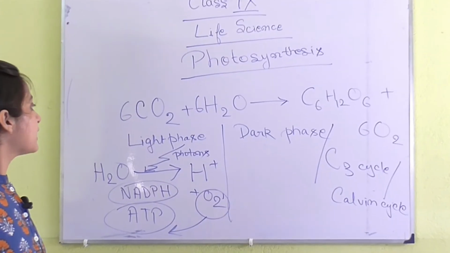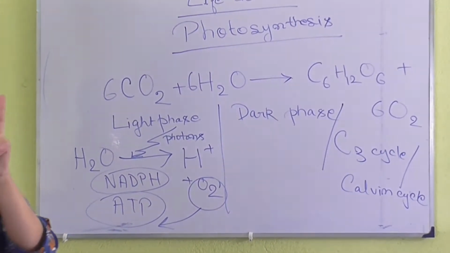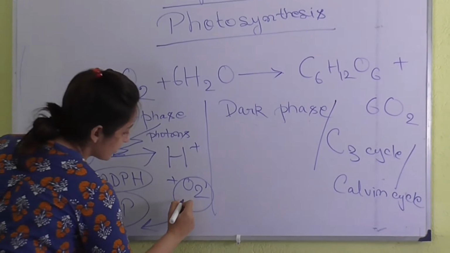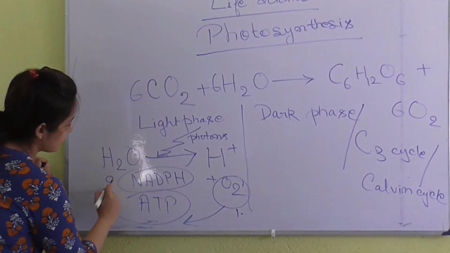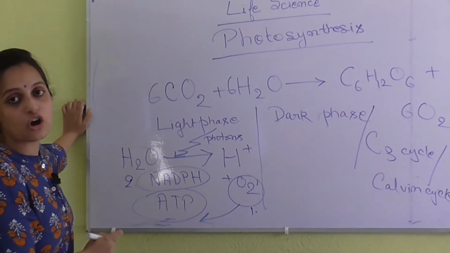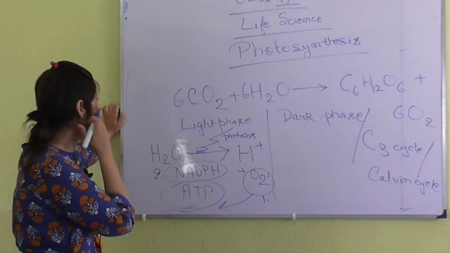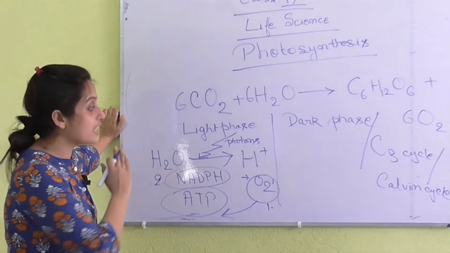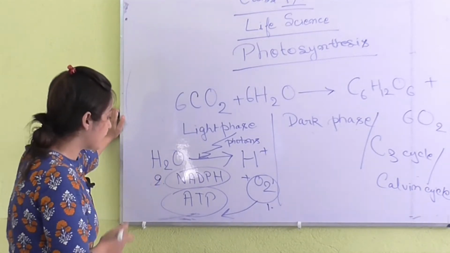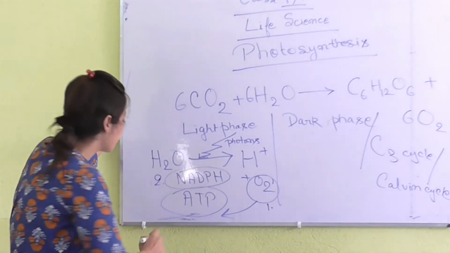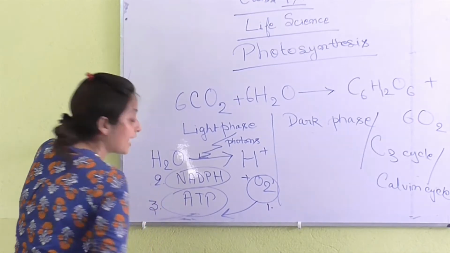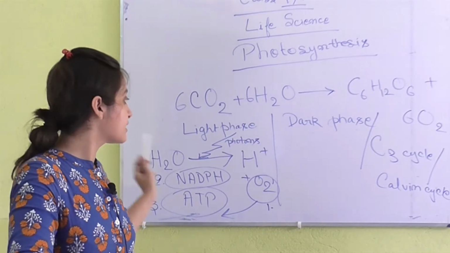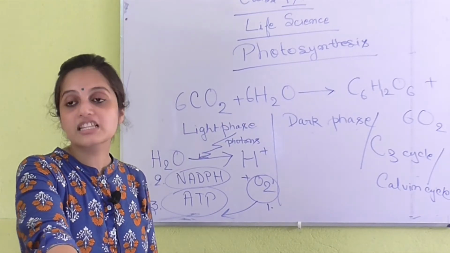So, in the light phase, three things are produced, which you are going to remember. One is oxygen. Two is NADPH. This is an electron carrying molecule, which is needed in the next phase. And another thing is produced, that is ATP. ATP is the only energy currency that is recognized by the plant cell.